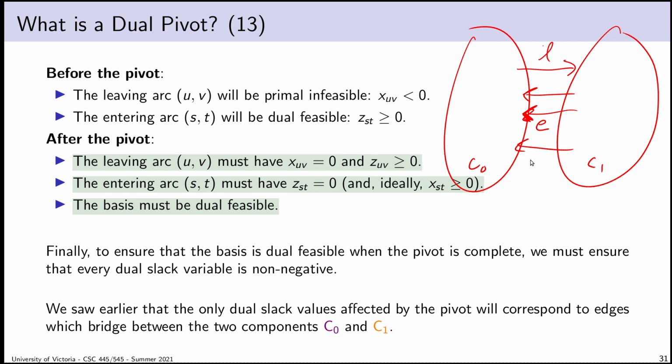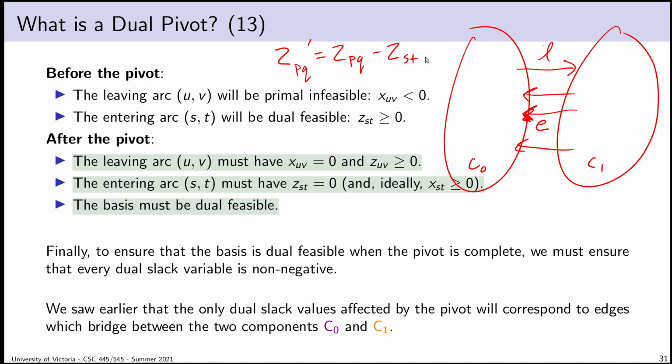And here's where I can bring in those equations that I used earlier to try and deduce what arc I want to choose. So if we take a look at this, I'll just redraw it. If I look at some arbitrary arc, I'll still call it PQ. If I look at the new value of ZPQ for some arc PQ that bridges this gap, and I consider my entering arc ST, the new value of ZPQ will be, if PQ points in the same direction as my entering arc, it'll be this.